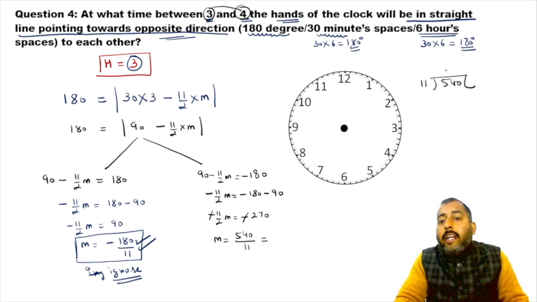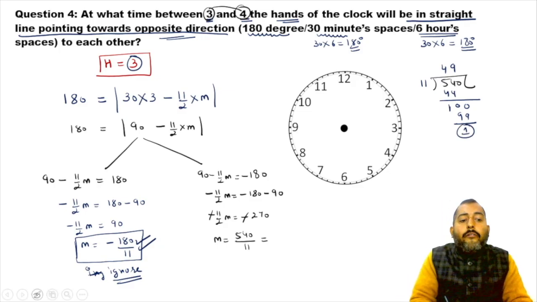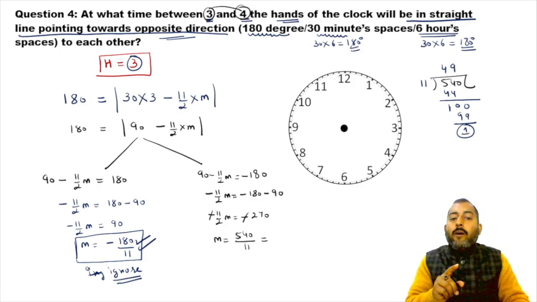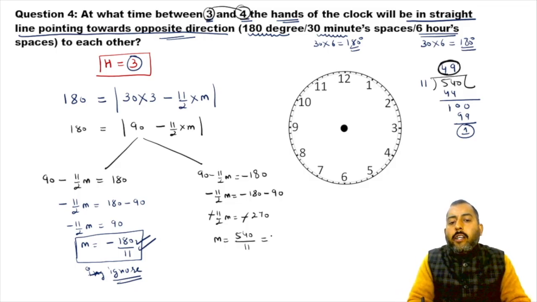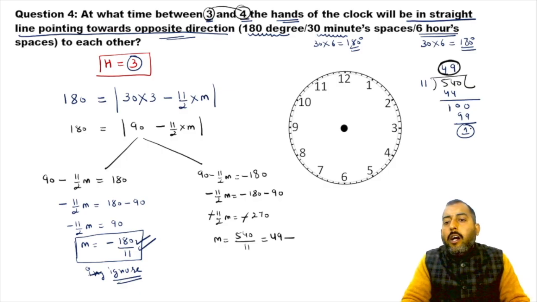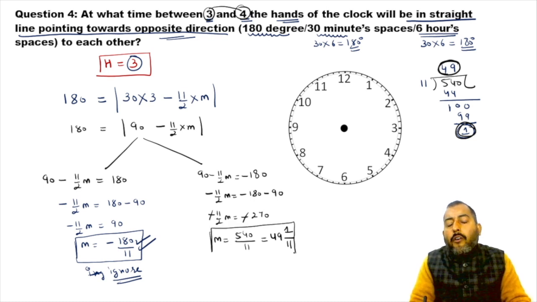We know that 11 fours are 44. Okay, now we know 11 nines are what? 99. So how to write 540 upon 11 in terms of mixed fraction? You will write this quotient in front, remainder 1 in the numerator, and 11 in the denominator.